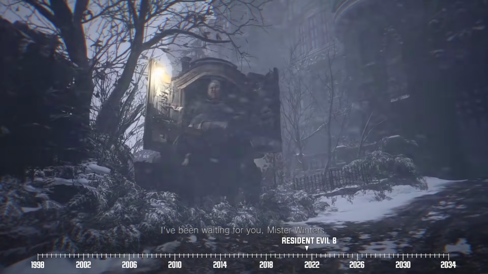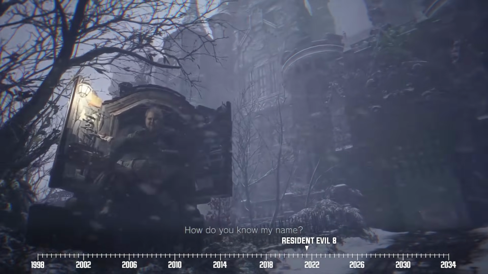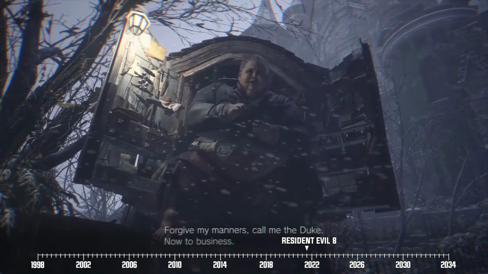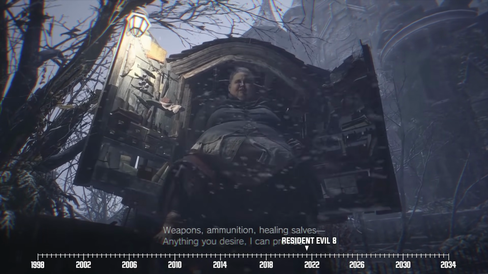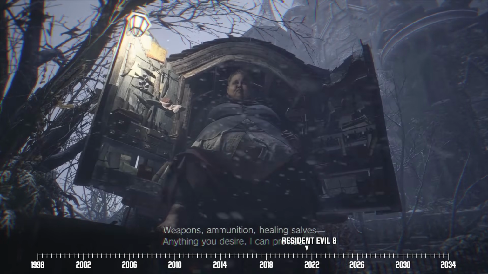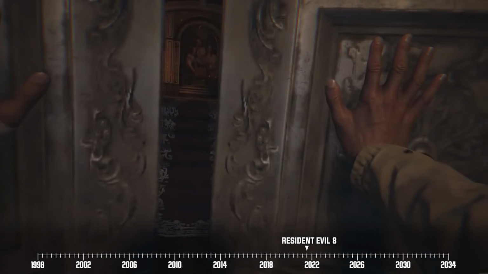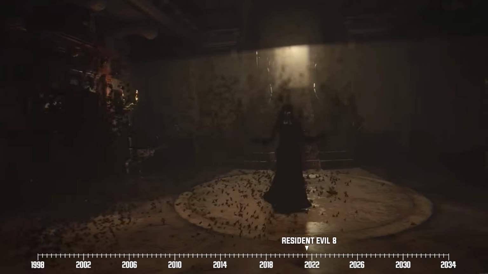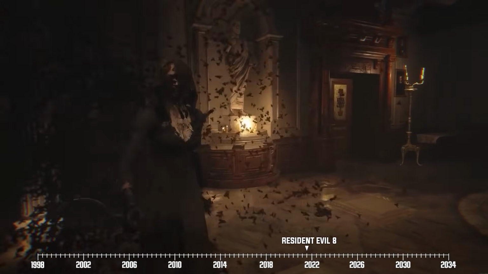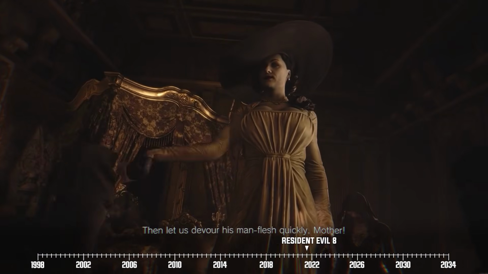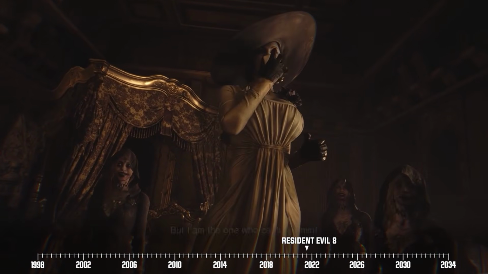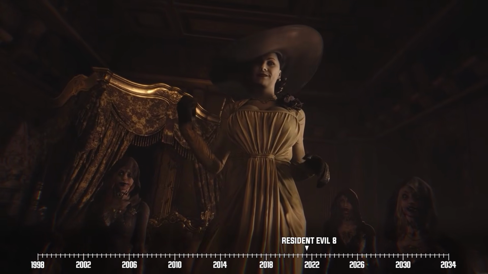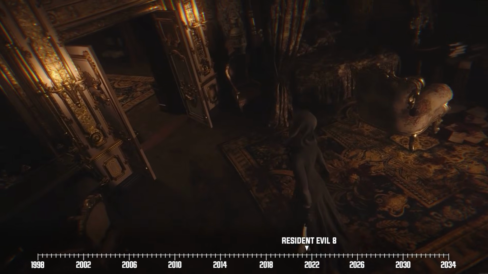It's here he meets a classy salesman known only as the Duke. The Duke might seem shady, but he's actually the closest thing Ethan has to any ally in this story, as he provides our hero with some much-needed supplies. After stocking up, Ethan makes his way inside the castle only to become hostage to Lady Dimitrescu's daughters, Bella, Cassandra, and Daniela. The Dimitrescu sisters then take Ethan to their mom, who gives them the order to subdue him in hooks while she gives Mother Miranda a call. The girls do so and leave Ethan right after.